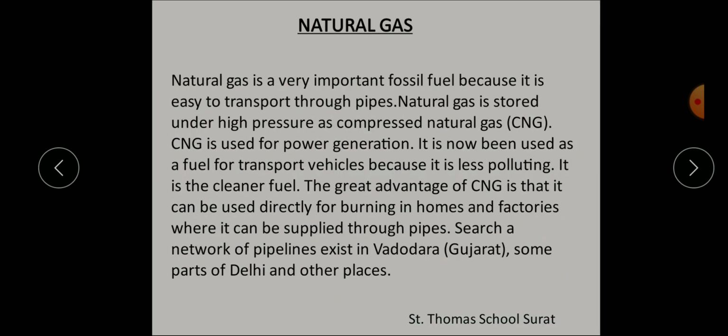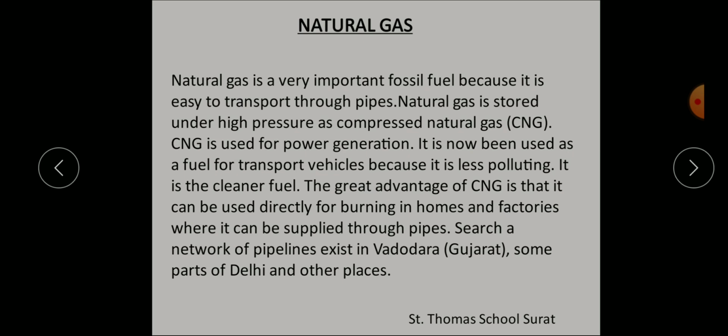Next is natural gas. What is natural gas? Natural gas is a very important fossil fuel. Why? Because it is easy to transport through pipes. Natural gas is stored under high pressure as compressed natural gas, that is CNG. CNG is used for power generation.